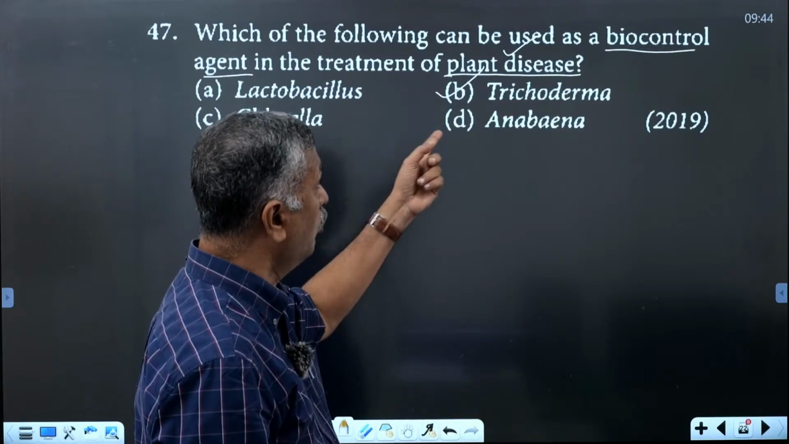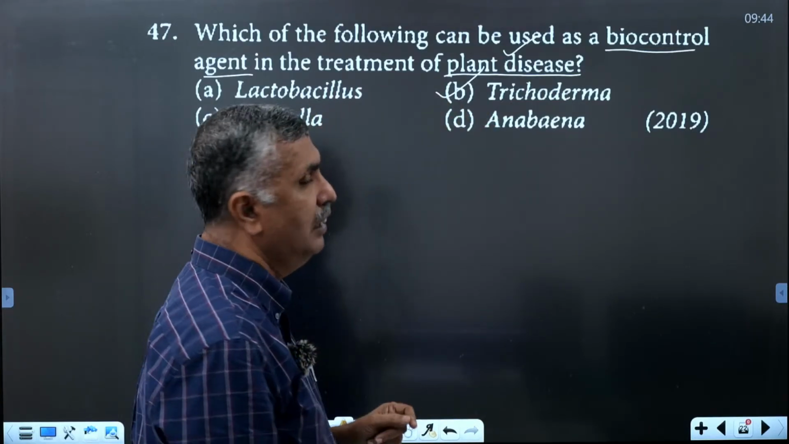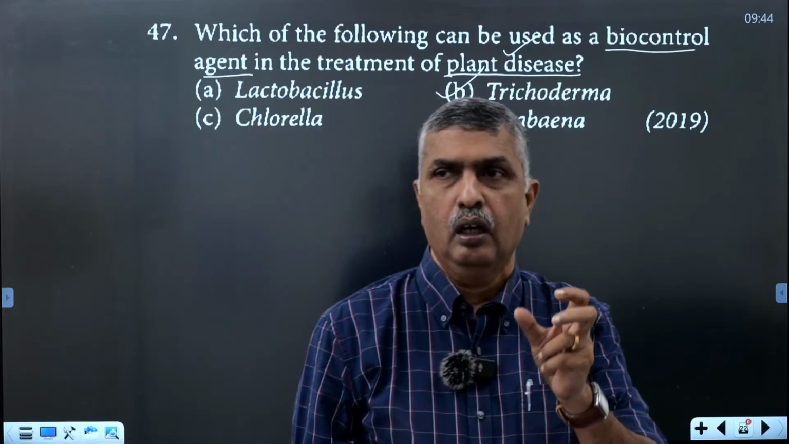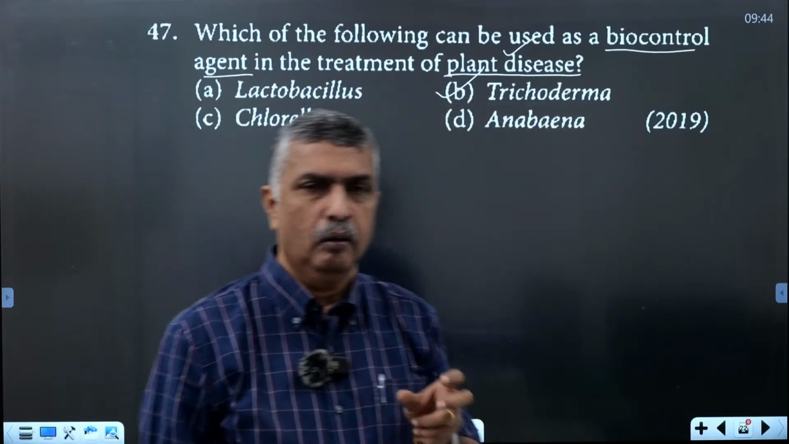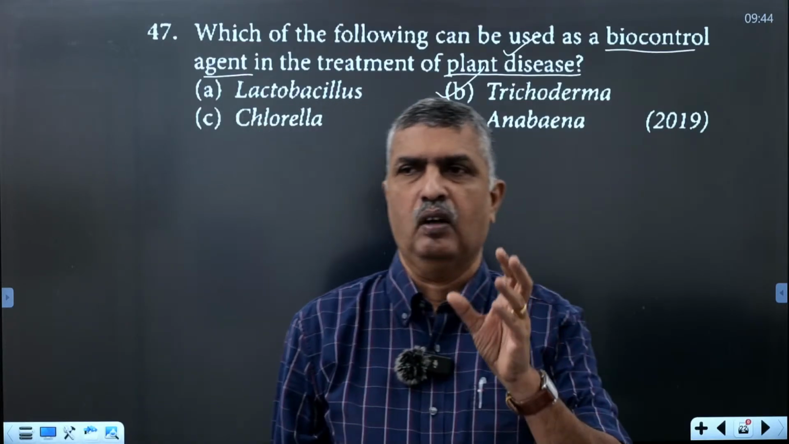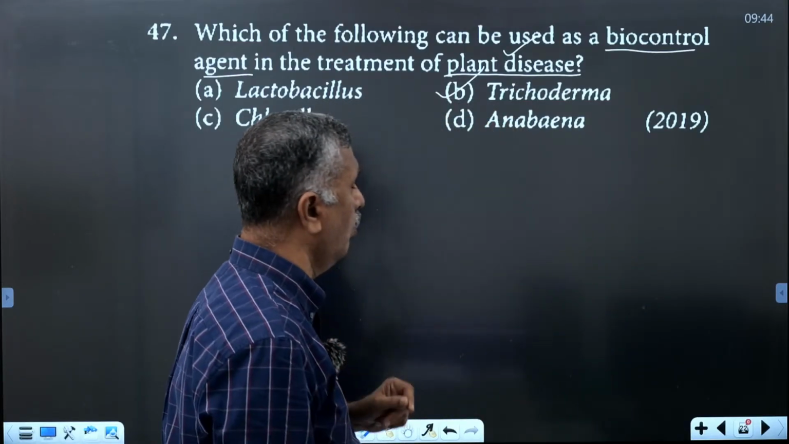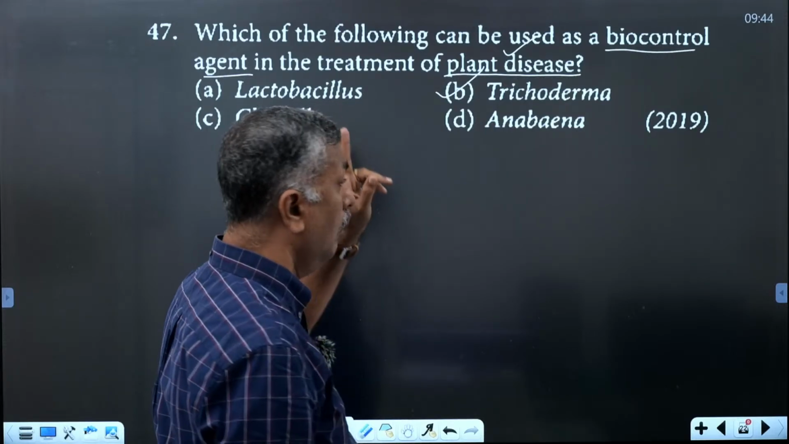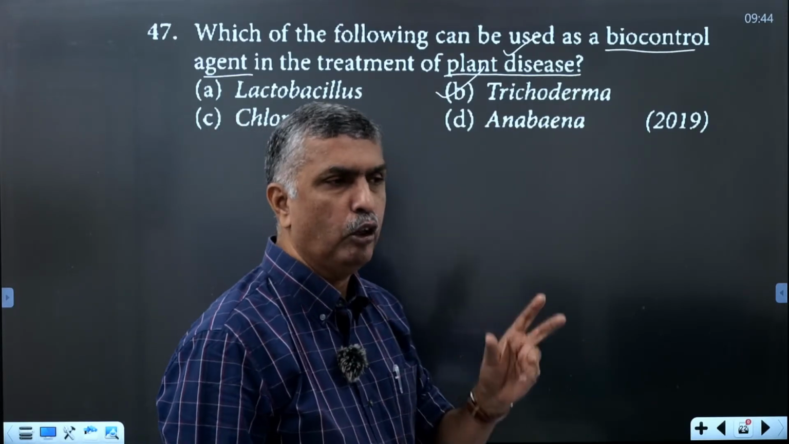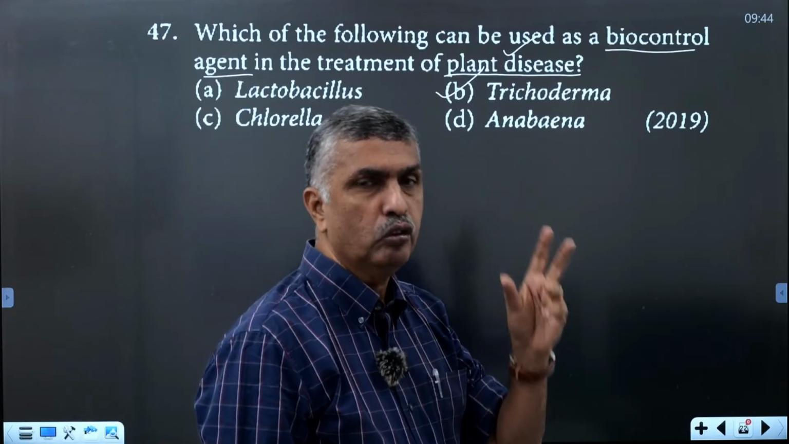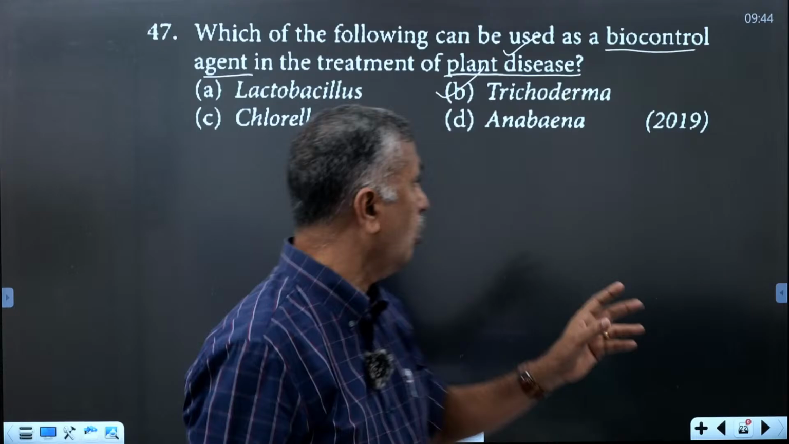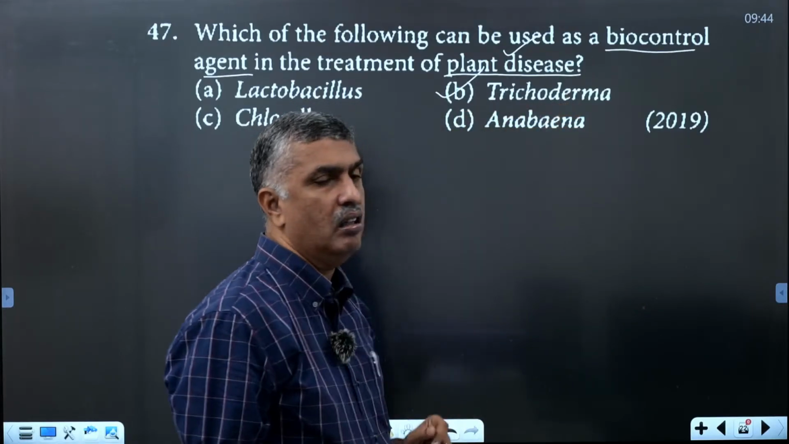Here, Trichoderma is used as a biocontrol agent. Trichoderma has a role in human welfare. Some Trichoderma species act as biocontrol agents, and another one is a bioactive molecule producer. A microbial organism that is involved in both bioactive molecule production as well as biocontrol is called Trichoderma.